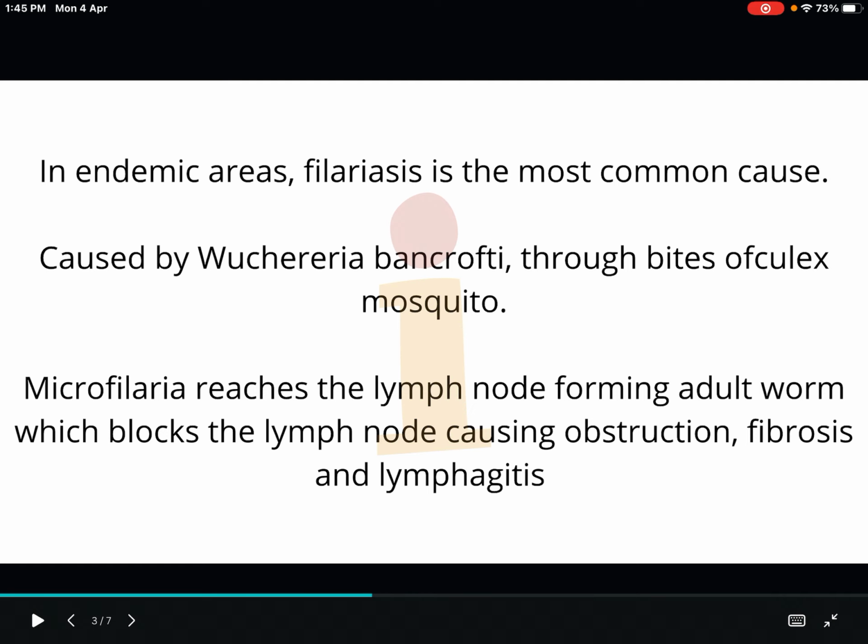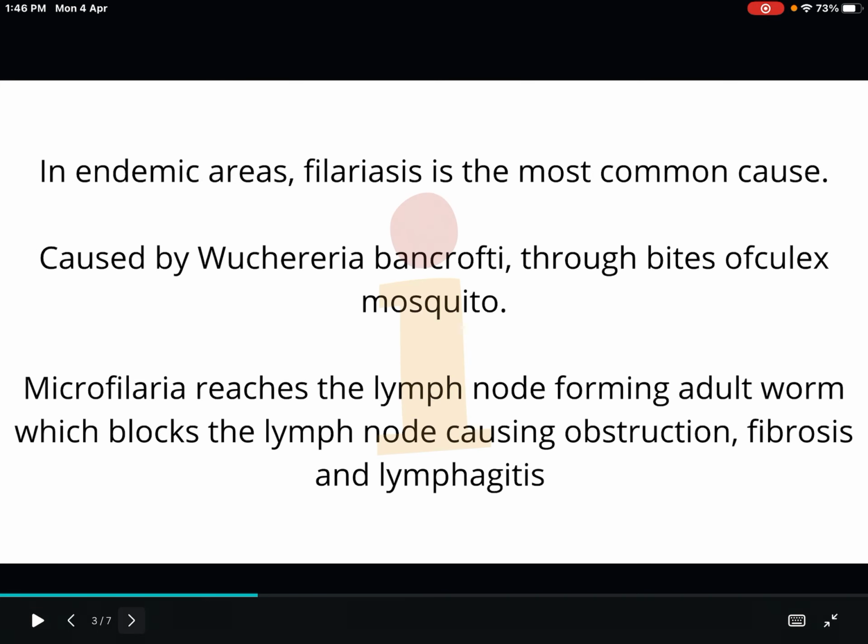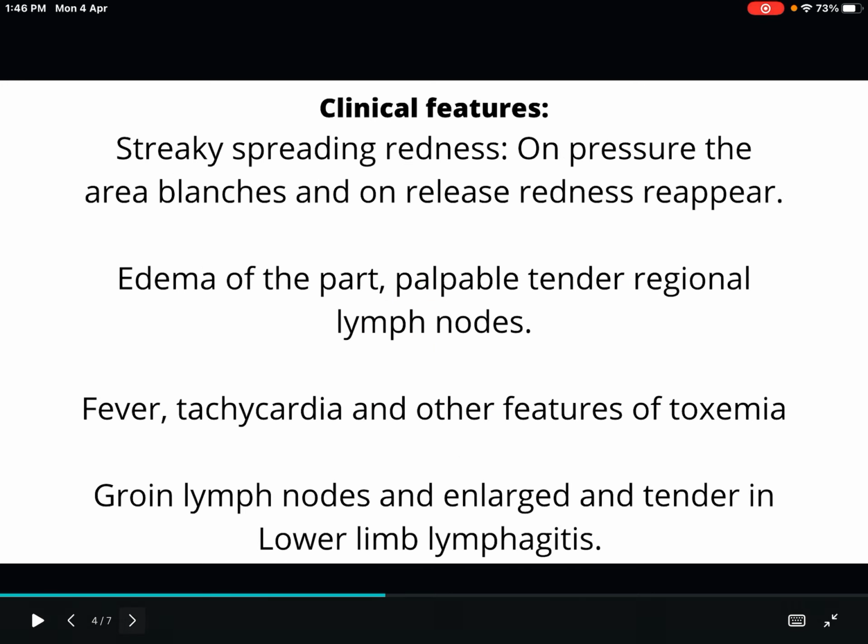So what is lymphangitis? It is an acute non-suppurative, spreading infection of the lymphatics of skin and subcutaneous tissue, due to beta hemolytic streptococci, staphylococci, clostridial organisms, commonly associated with cellulitis. In endemic areas, filariasis is the most common cause. Wuchereria bancrofti is the organism, passing through the bite of Culex mosquito. Microfilaria reach the lymph node, the adult worm forms and blocks the lymph node, causing obstruction, and then fibrosis and lymphangitis develop.